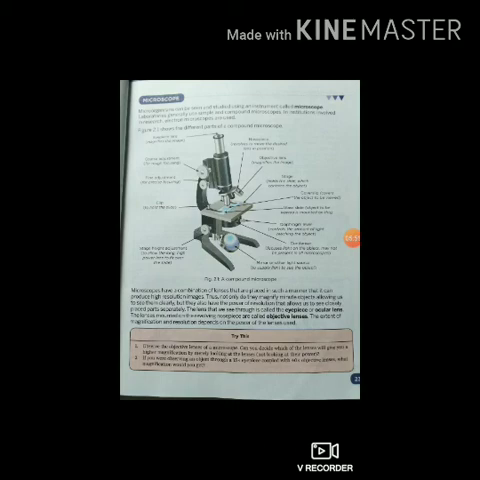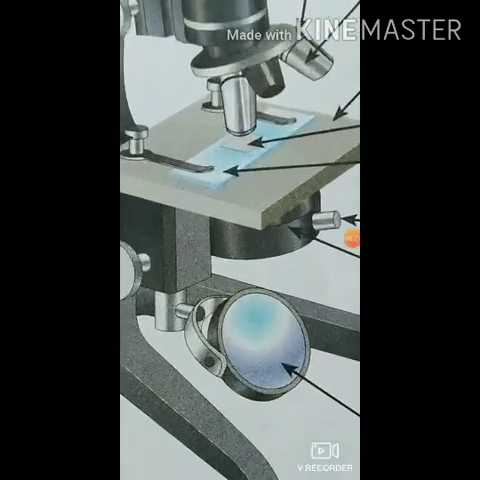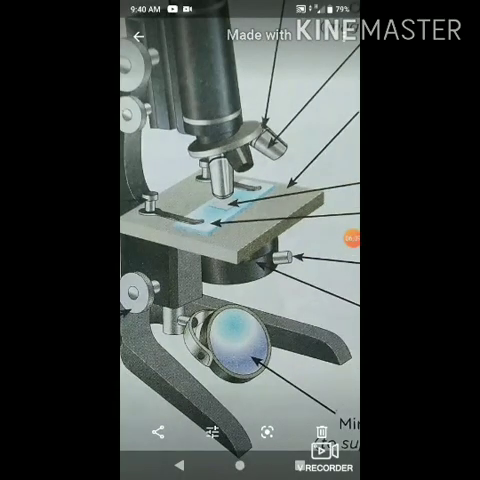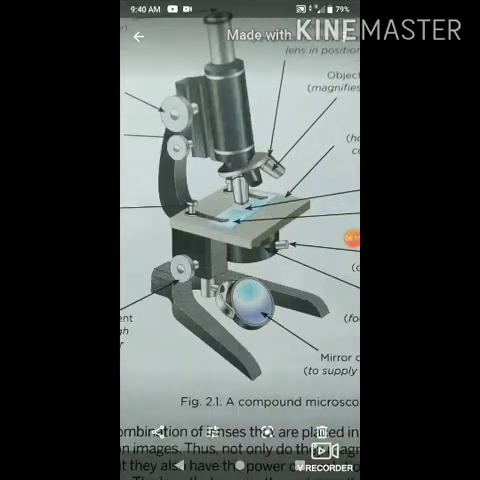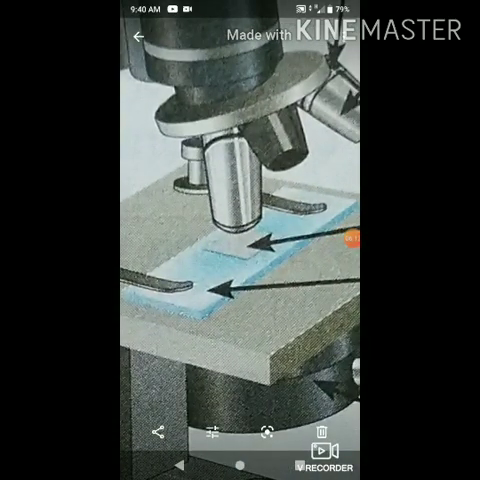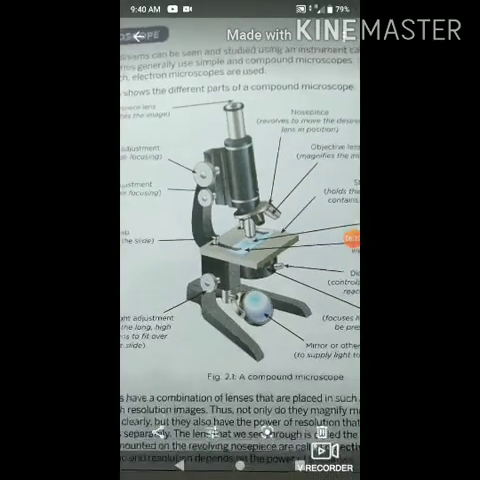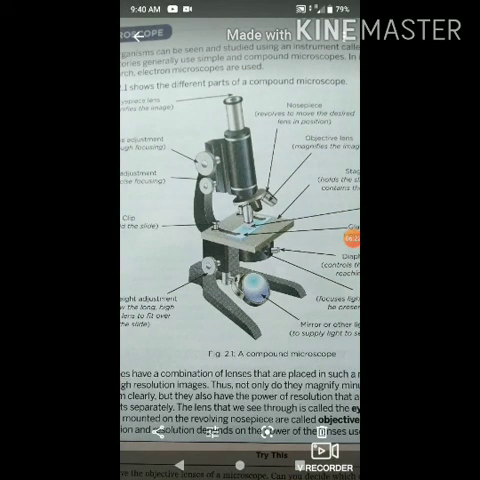Then the objective lens, which is used to magnify the image. Then the stage, which holds the slide that contains the object. Then there is that whitish part, called the cover slip. The cover slip is used to cover the object present on the slide. Then next is the glass slide. The glass slide is the place where we place our object.